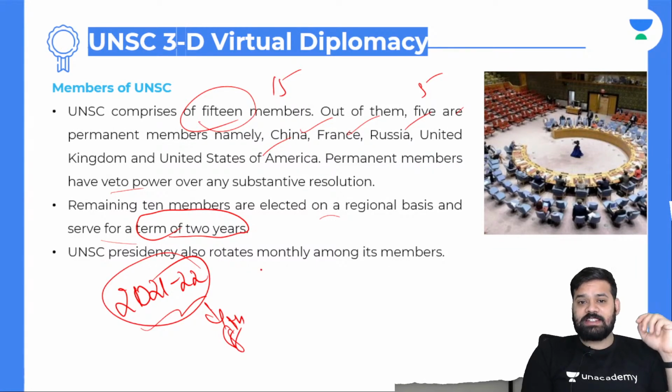And UNSC presidency also rotates amongst its members. So every month there will be a new UNSC president. I mean the country here.